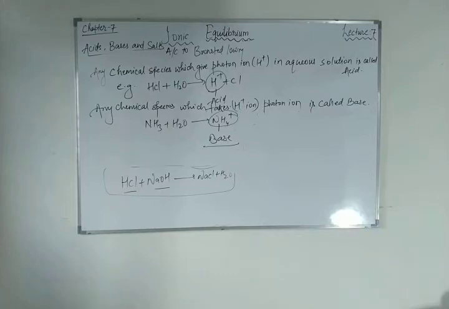Now the question is about the conjugate acid-base pair. An acid-base pair that differs only by one proton is called a conjugate acid-base pair. Therefore, hydroxide ion is called the conjugate base of the acid H2O, and NH4 plus is called the conjugate acid of the base NH3. If the Bronsted acid is a strong acid, its conjugate base is a weak base, and vice versa.